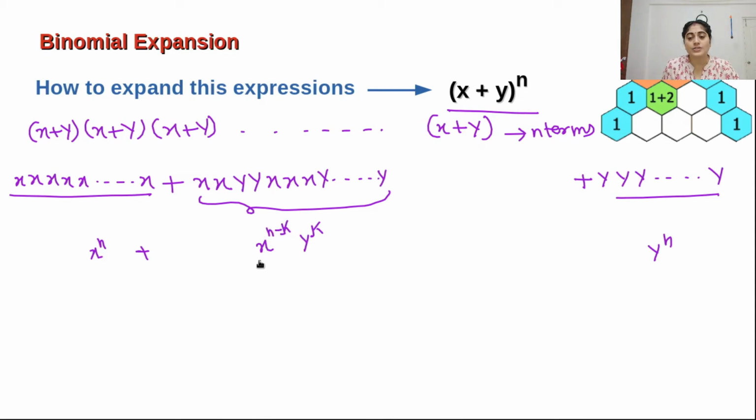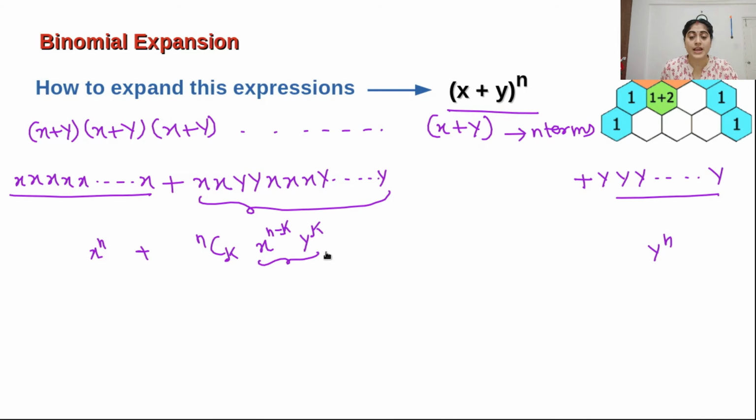Now this type of combination, how many times can we make it from these n terms? For that, we have studied permutation and combination. So when we are choosing y k times, how can we choose these k times y from the n terms?